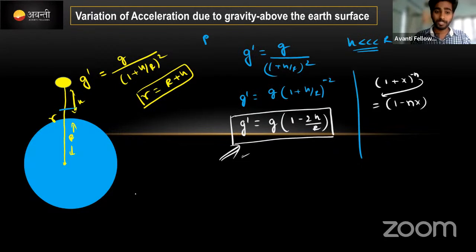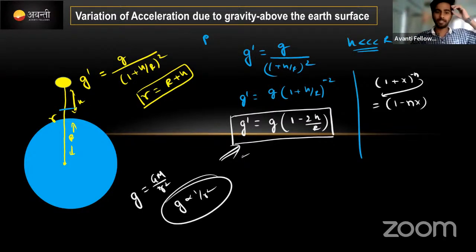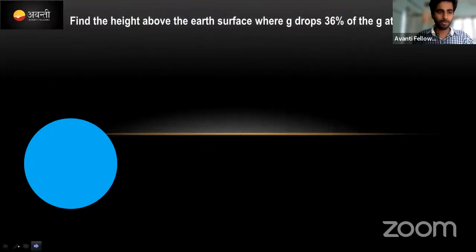Moreover, here the g value is equal to क्या था, GM by r square था, correct ना? Here g is inversely proportional to r square. किधर? Outside. लिख दो इसको. G value will be inversely proportional to r square. इसको भी we need to write the graph. Okay. Next one तो बहुत simple है. We'll move to the next one.